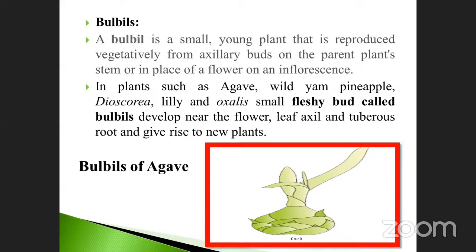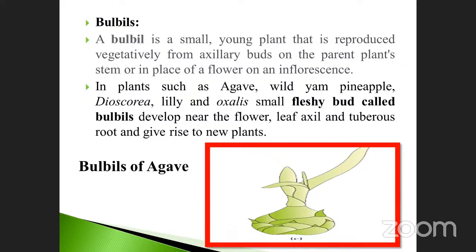A small fleshy bud is called a bulbil. In agave, wild yam, pineapple, Oxalis and lily there is a fleshy bud, and the fleshy bud grows into an entire plant by the process of propagation. That bud is called a bulbil. They ask the question as follows: bulbils develop near the flowers, leaf axil, tubers and roots, and give rise to a new plant.